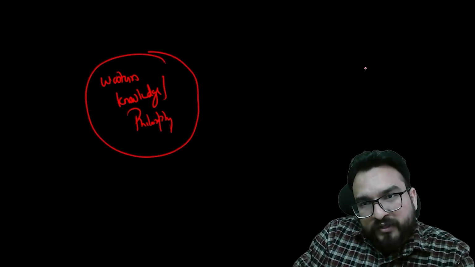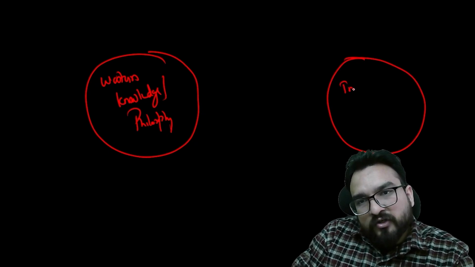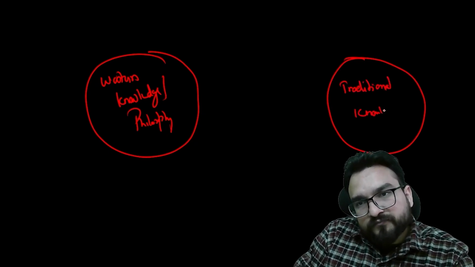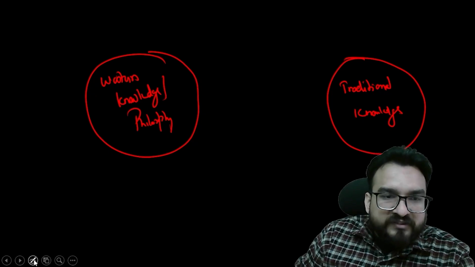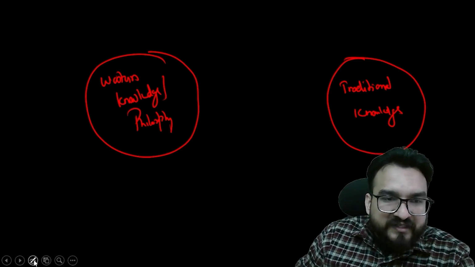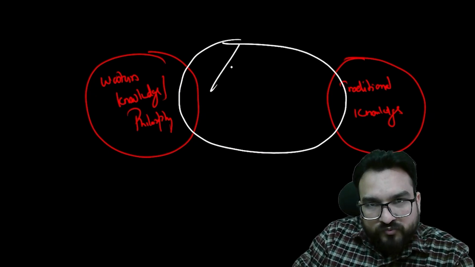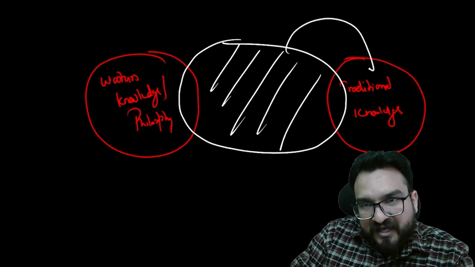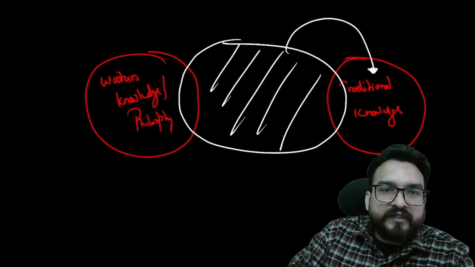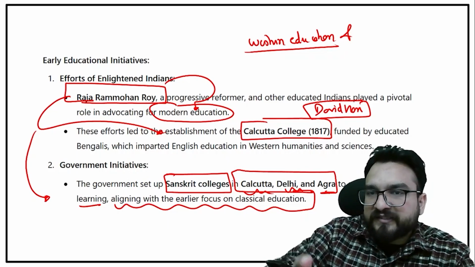Another group countered that, saying our traditional knowledge is one of the best and we don't need any Western knowledge. Then there were great reformers, Raja Ram Mohan Roy, Ishwar Chandra Vidyasagar, and Jyotiba Phule, who wanted to integrate the two with our traditional knowledge as the base. So like this, you will see the tendencies overall.